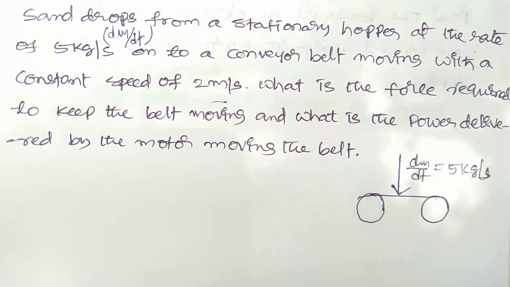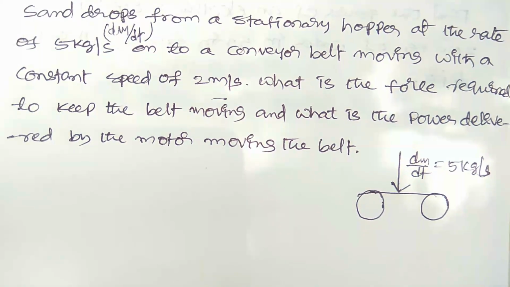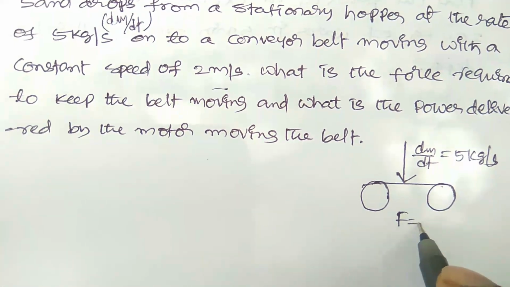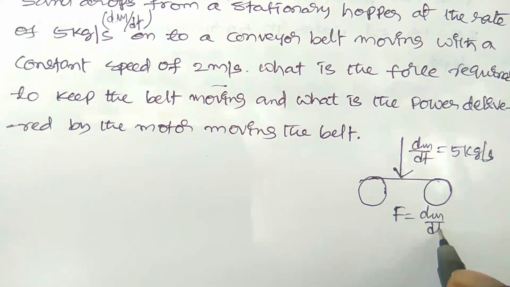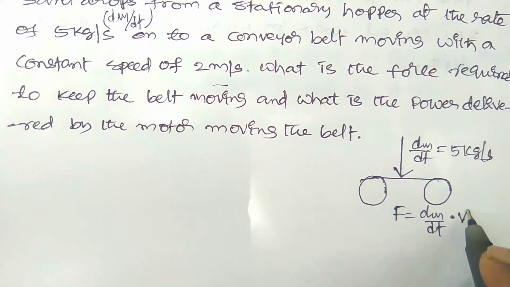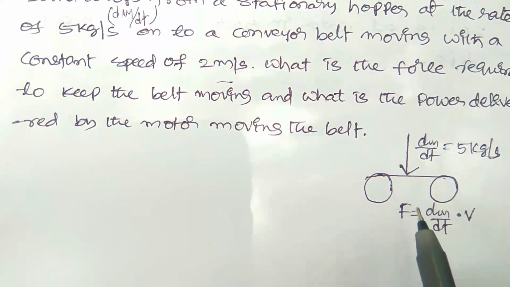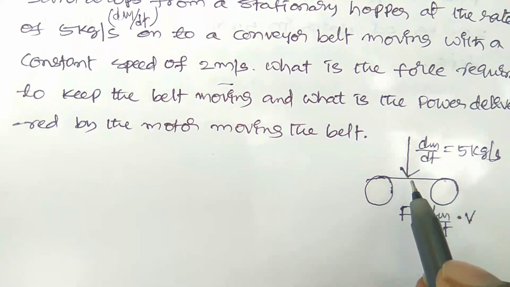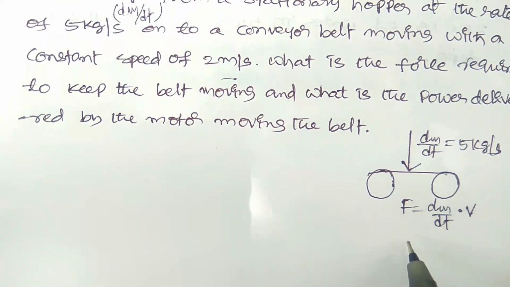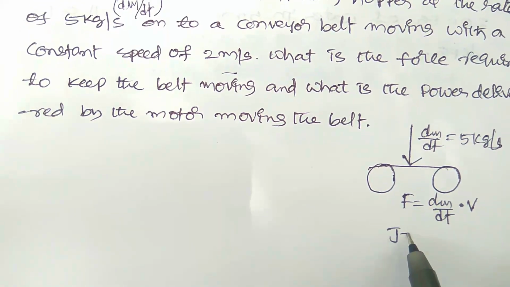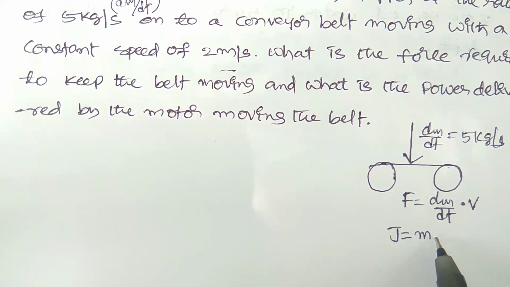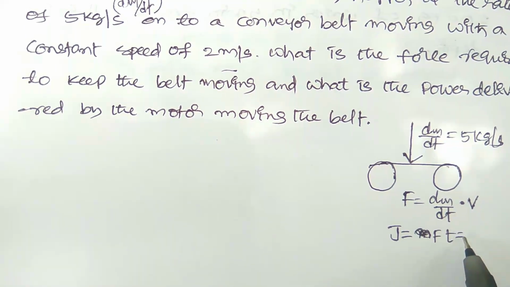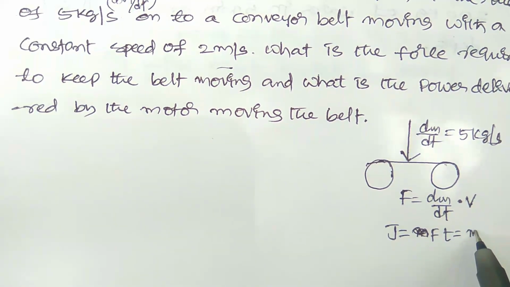Okay, so now the extra force will be required. Already we have seen this concept: the extra force F is equal to dm/dt into v. When the largest force acts for the shortest time, the impulse is equal to force into time, and the impulse is always the change in momentum.